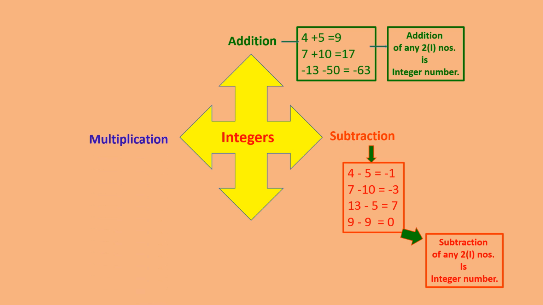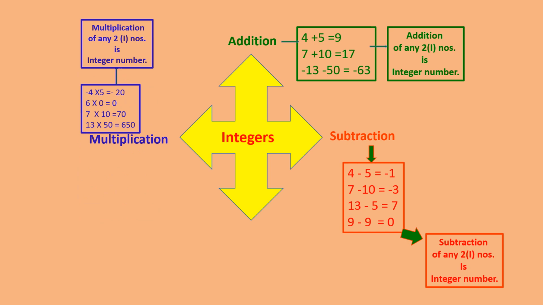Clear? Let us see multiplication. Minus 4 into 5 will give you minus 20. 6 into 0 will give you 0. 7 into 10 will give you 70. And 13 into 50 will give you 650. As you can see, minus 4 into minus 5, both integers multiplied, gives you plus 20, which also belongs to integers. So that's why we say multiplication of any two integers is an integer.